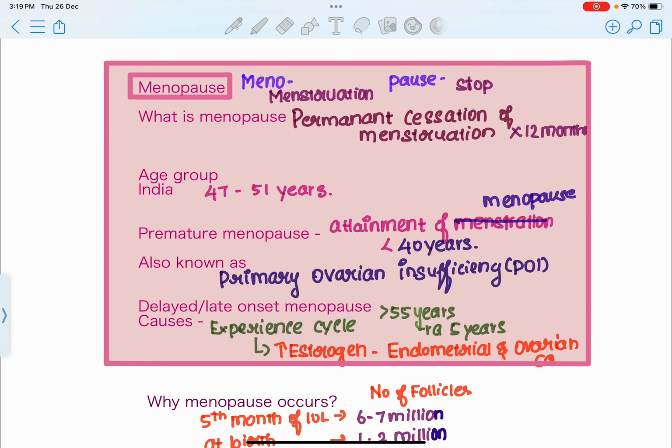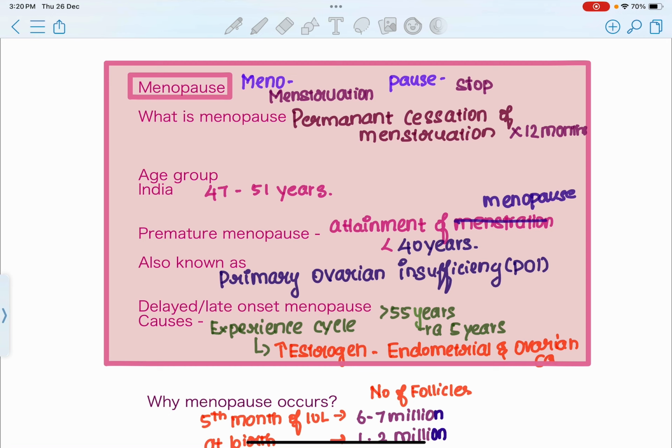Now, what is the most common age group for attainment of menopause in India? The most common age group in Indian females is around 47 to 51 years. You always need to give the years as a range, because you cannot say that menopause occurs at 47 years of age. You cannot be very sure that it will occur only at 47 years. You have to give a variable, right? So it is around 47 to 51 years of age. Most females in India attain menopause between 47 to 51 years.